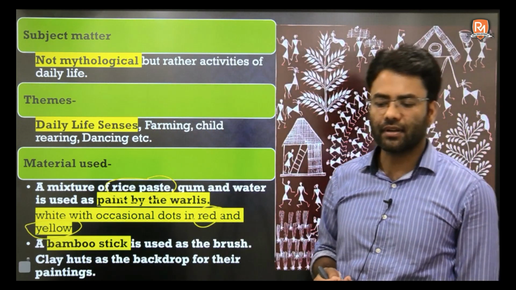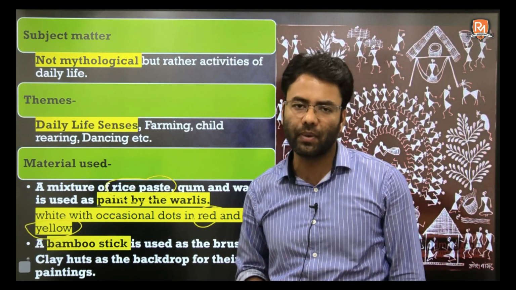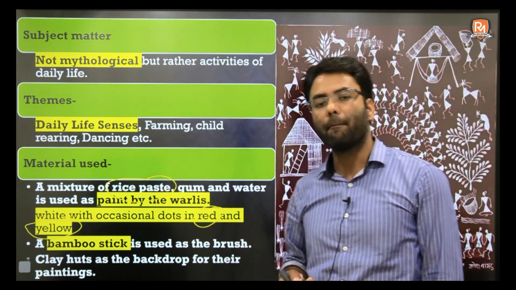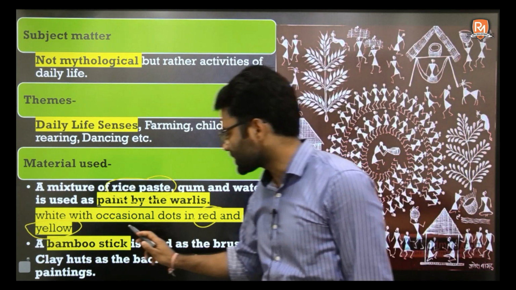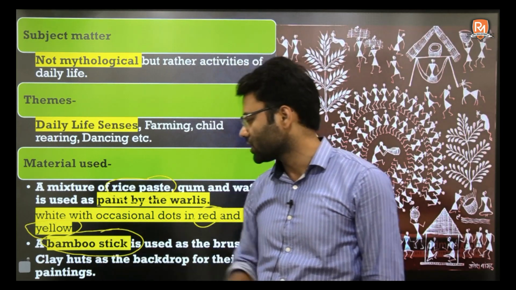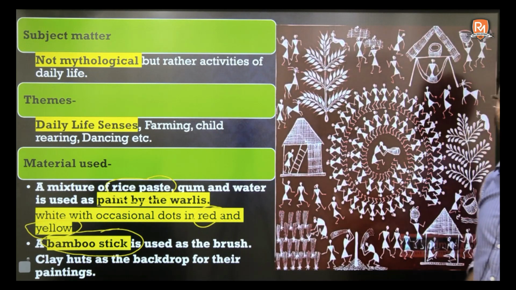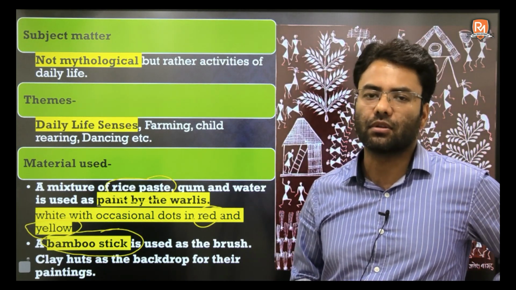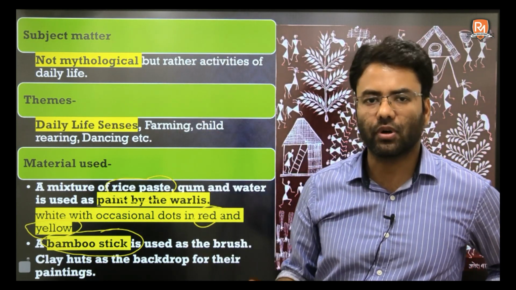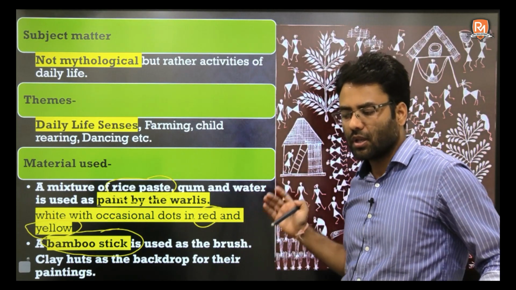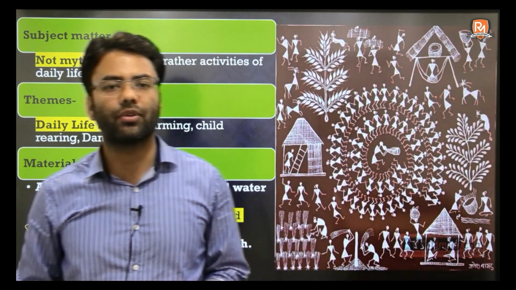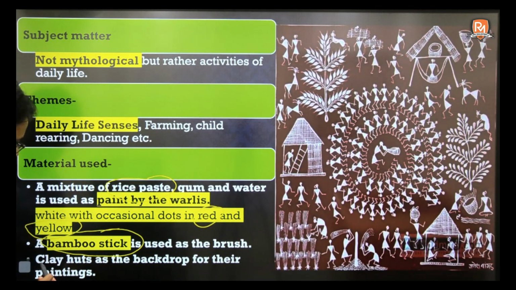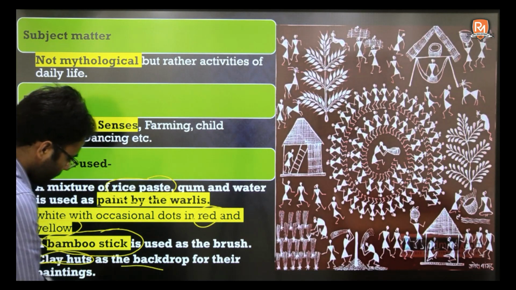As it is a tribal art, you have again rudimentary kind of tools or brushes, and here they used bamboo sticks as brushes. And the canvas for them was the clay huts or the walls of their houses. So they are drawn on the walls of the houses or any plain or big surface they can get. They were mainly on the clay huts as a backdrop of their painting.